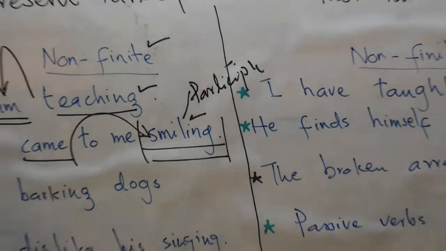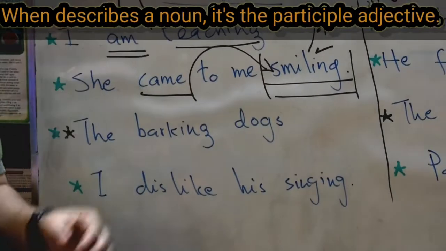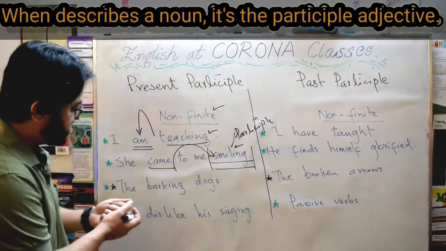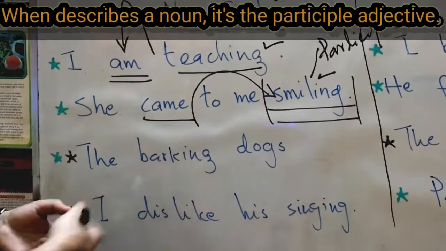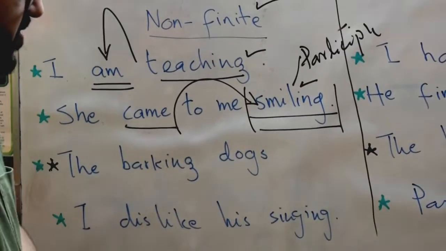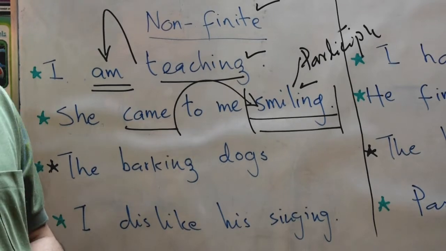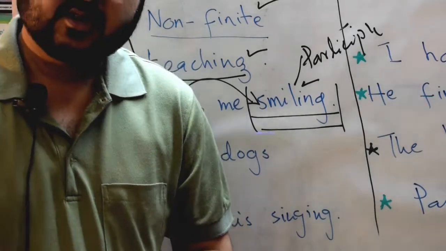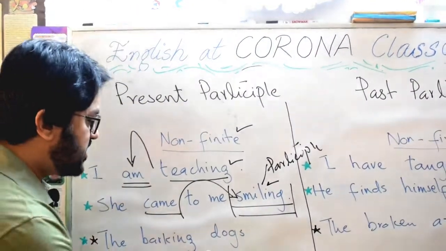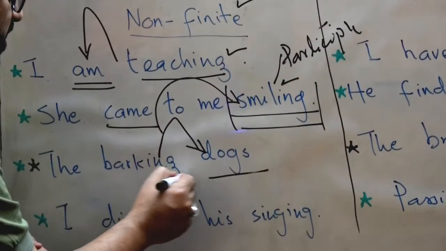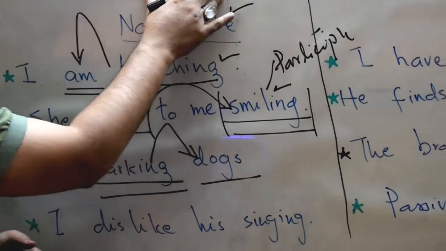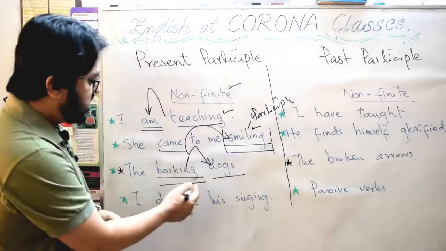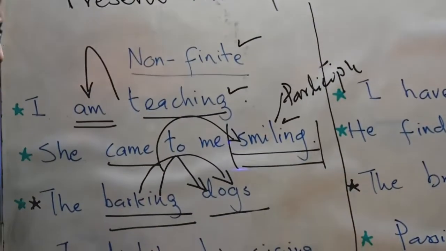Fine. Now look at the next sentence. A present participle can be used as an adjective as well. Fine, as an adjective as well. Look at this sentence, not a sentence, this is a phrase. I have not written the complete sentence because of the space problems, but you can understand the use through this phrase as well. The barking dogs, you must have listened to the proverb, barking dogs seldom bite. Okay, which dogs? The barking dogs. Now this barking, which is a participle by the way, but here it is being used as an adjective describing a noun. So present participle can describe a noun as well.